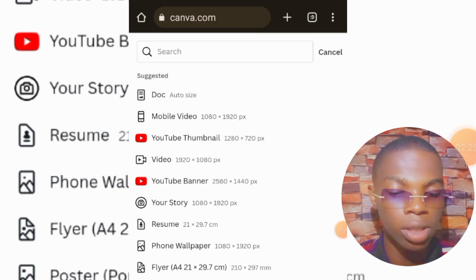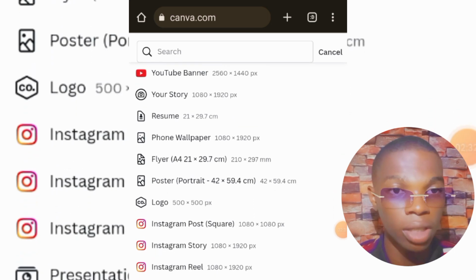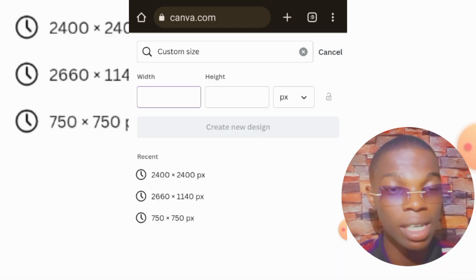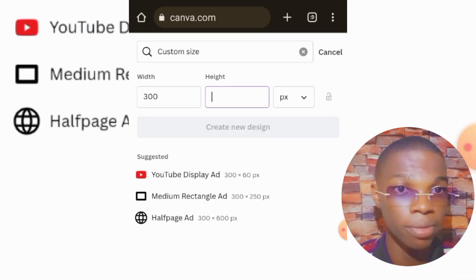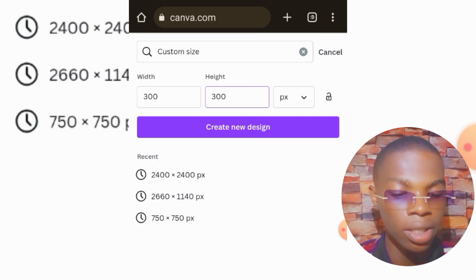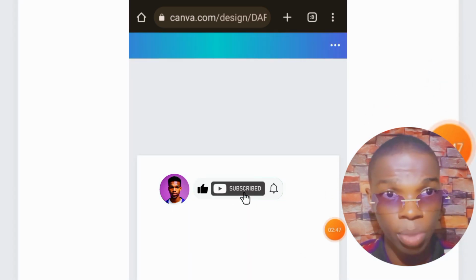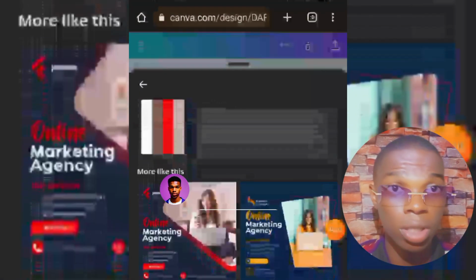So just click on this plus section right here. Once you click on the plus section, you're going to scroll down a little bit, then come over to this customize size. Once you click on customize size, you're going to write 300 by 300 pixels, then you're going to click on create design. Once you click on create design, it's going to load up the page.